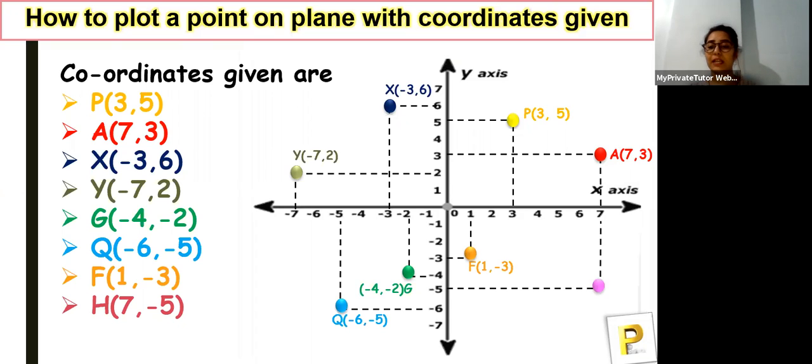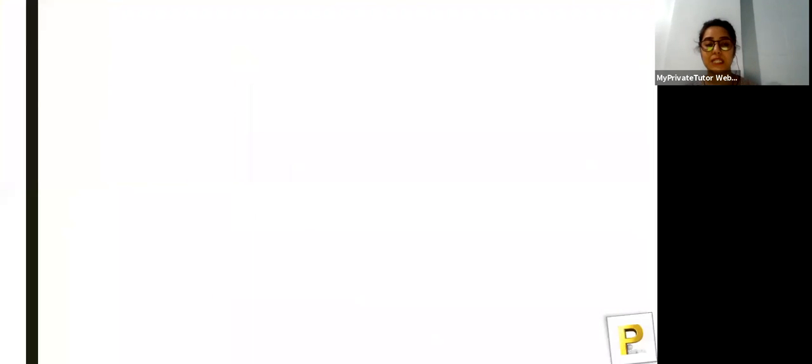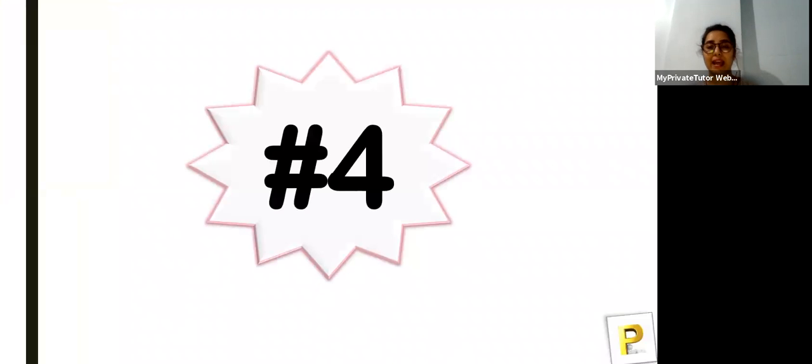Okay, so the last point we have is H, and that is 7 comma minus 5, and this is your answer. And this is the way in which you will be given the coordinates, and you just have to plot them on the graph, and you will be done with these questions. Okay, so let's move towards the next part, and here we have part 4 of our session, and that is the last part of our session. So here are some questions for you.